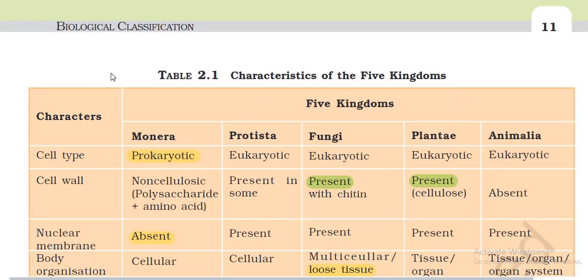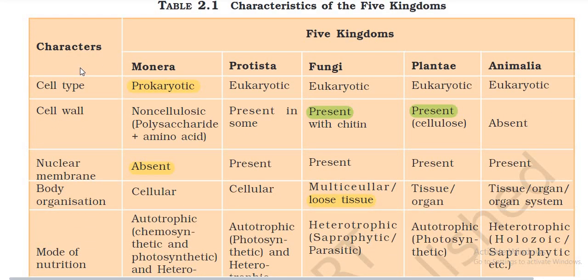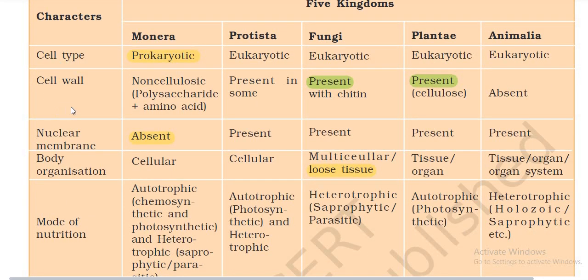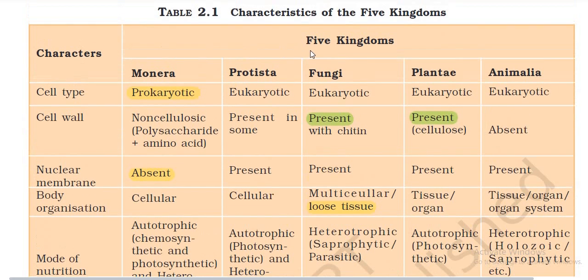Classification of five kingdoms. The characters are cell type, cell wall, nuclear membrane, body organization, and mode of nutrition, and the five kingdoms are Monera, Protista, Fungi, Plantae, Animalia. First character, cell type: Monera prokaryotic, Protista eukaryotic, Fungi eukaryotic, Plantae eukaryotic, Animalia eukaryotic.